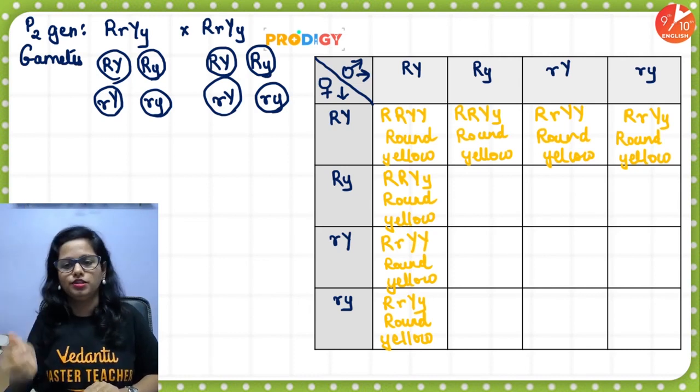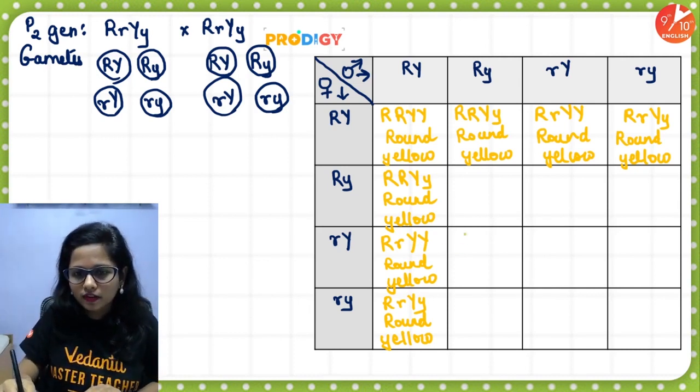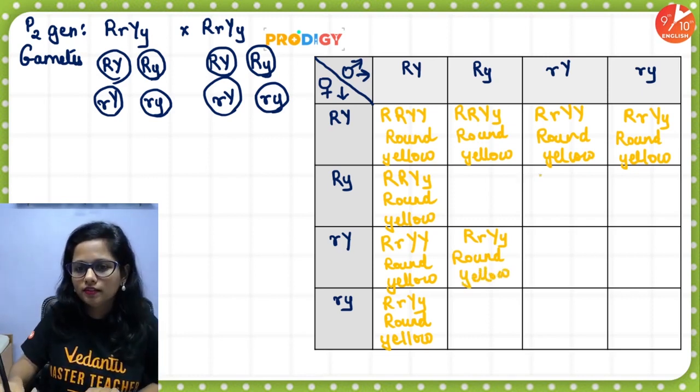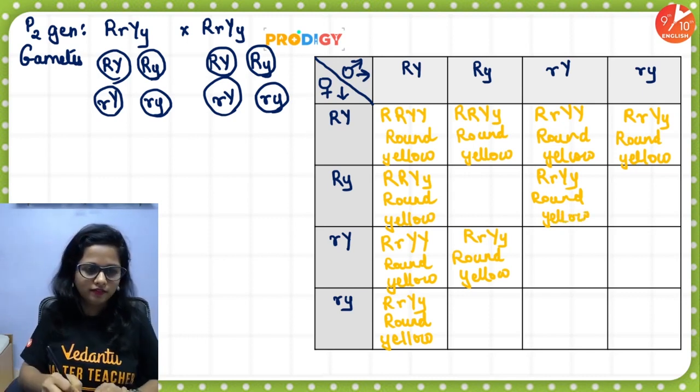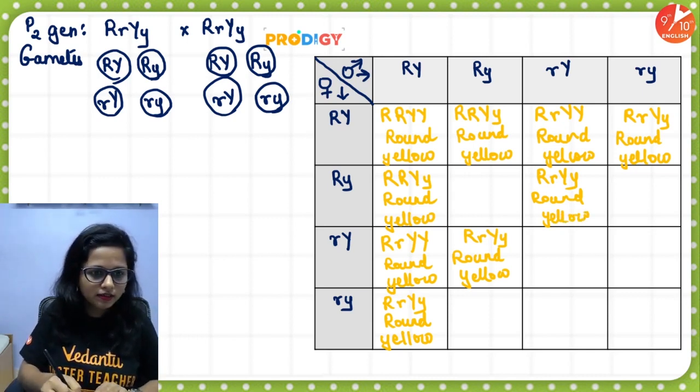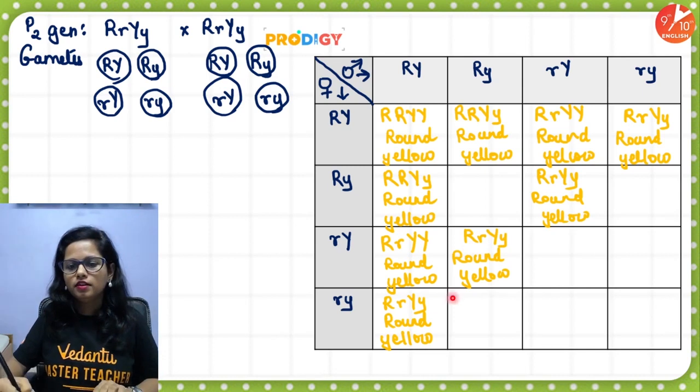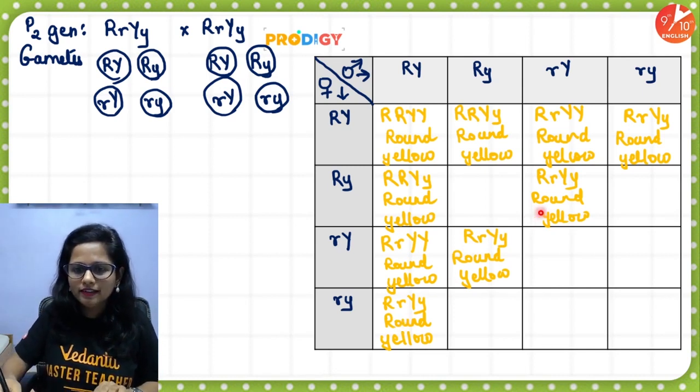And let's see what's the fun. So here, capital R, small r, capital Y, small y, and again there is a round yellow. Yep. Then capital R, capital Y, small y, round yellow again. Now people, see the magic. Can you see this diagonal?